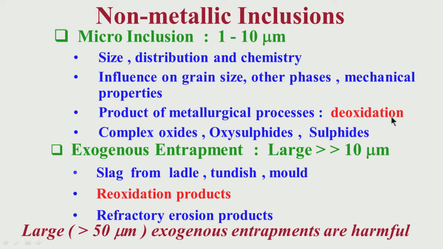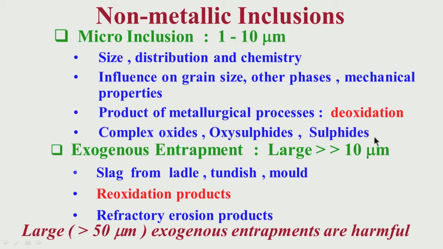For example, deoxidation. Through deoxidation, whatever inclusions are generated, we can call them indigenous non-metallic inclusions, and they are usually minor, smaller in size, in the range of 1 to 10 micron. These are basically oxides, and from sulfur, sulfides can be formed.